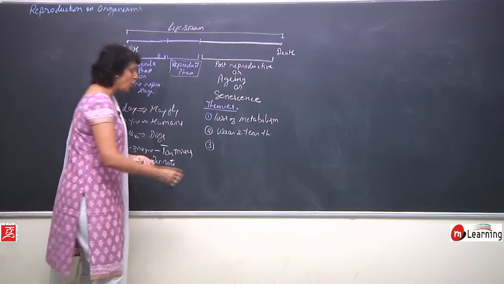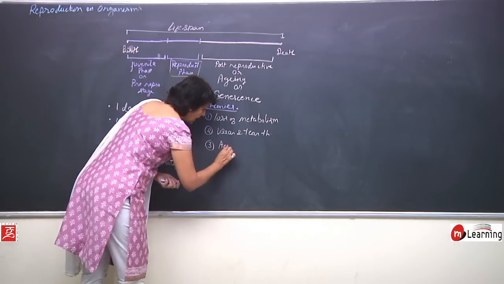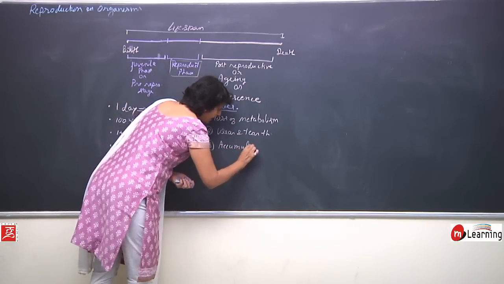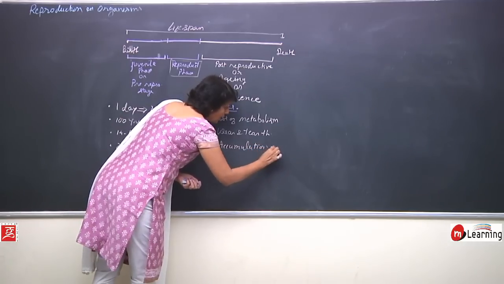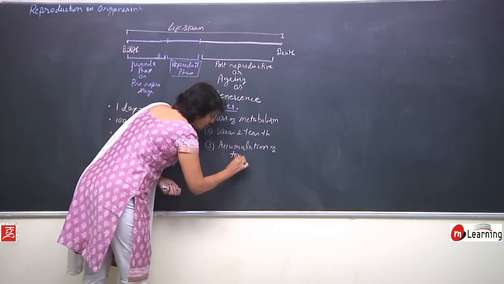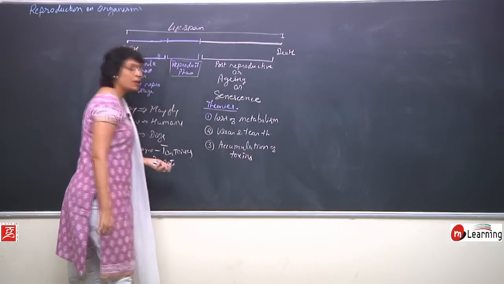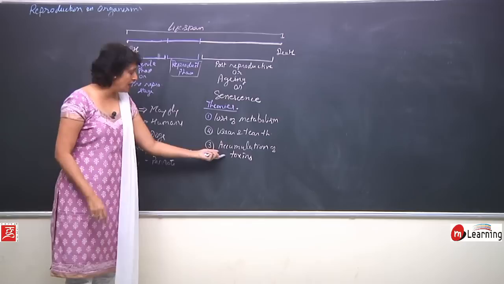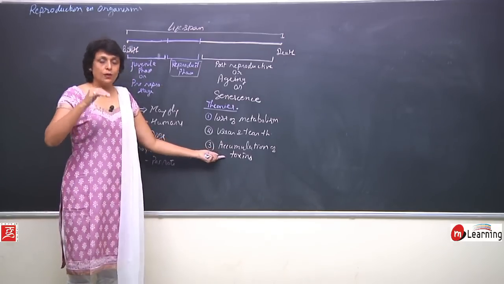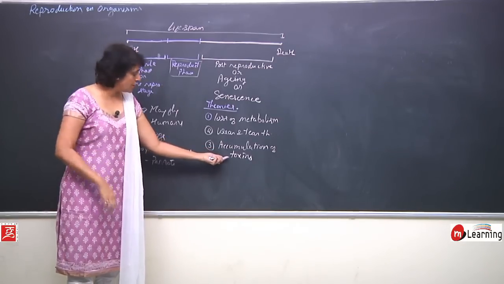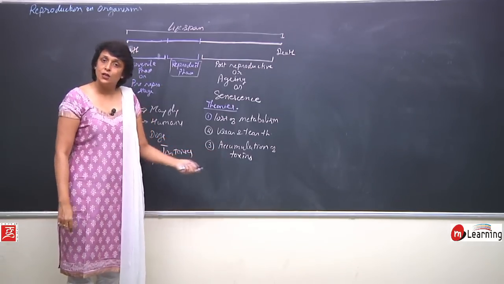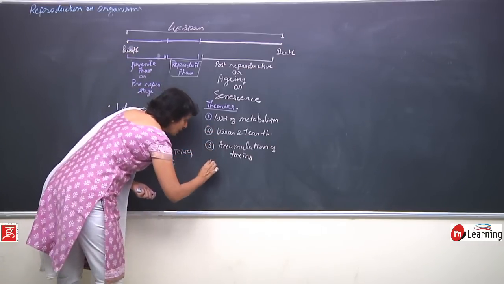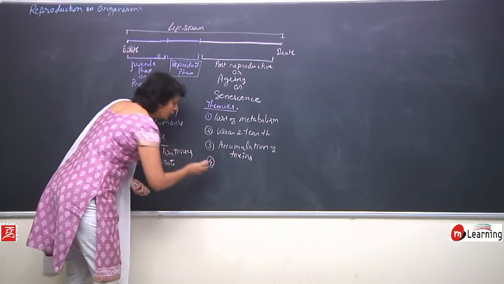Accumulation of toxins. They are also known as intermediate metabolites, certain substances which accumulate, and once they accumulate beyond a certain concentration, they start to act as toxins. So that also results in aging. And fourth is